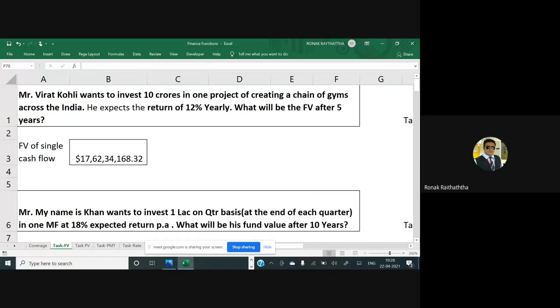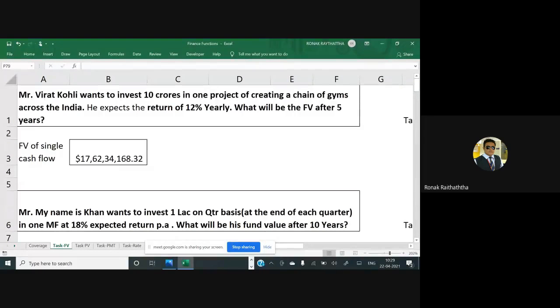Along with that, I would also tell you which formula you would use if this question were received by you manually. Because Excel definitions, formulas and functions are slightly different from the manual formulas you use on pen and paper. So I'll also tell you what the pen and paper formula to solve this question is and what the Excel function is. We are looking at both perspectives so that you get the conceptual understanding both ways.